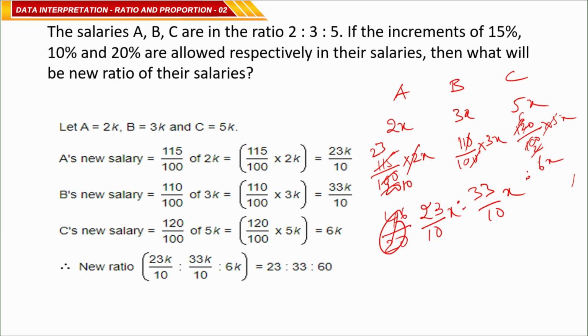You have to multiply with 10 to make them like fractions, so 23x, 33x and 60x, or simply 23:33:60. In this manner you can find the common ratio.